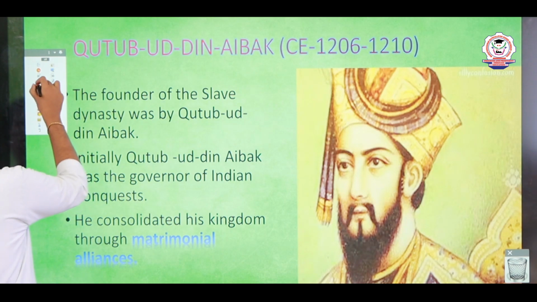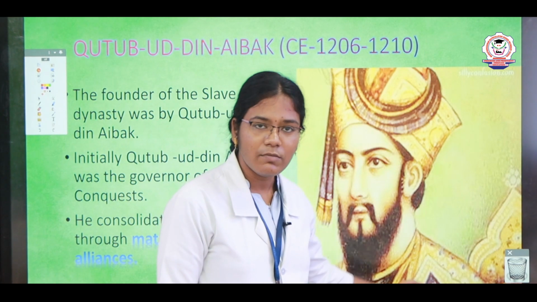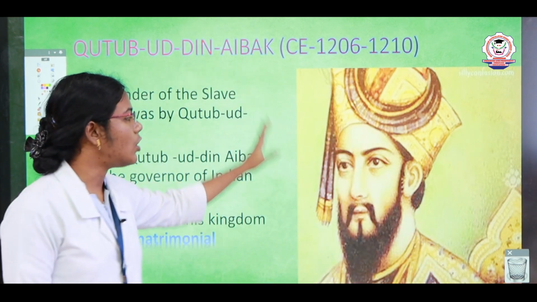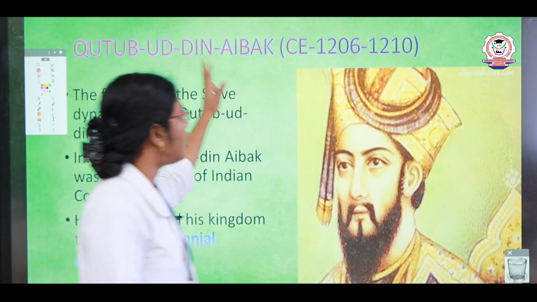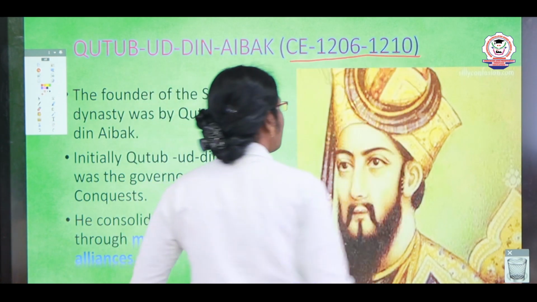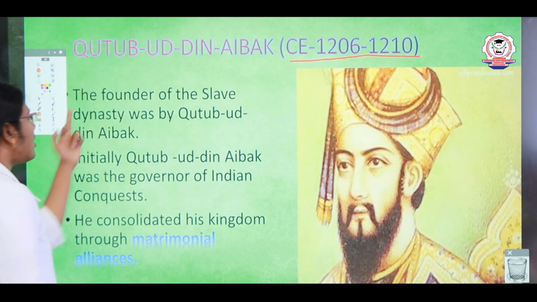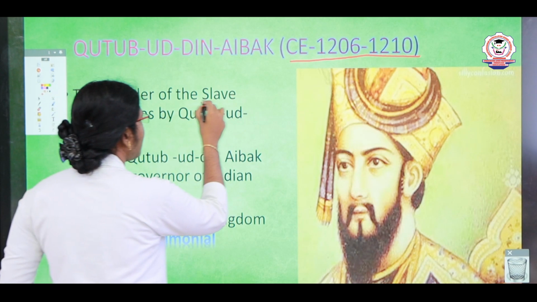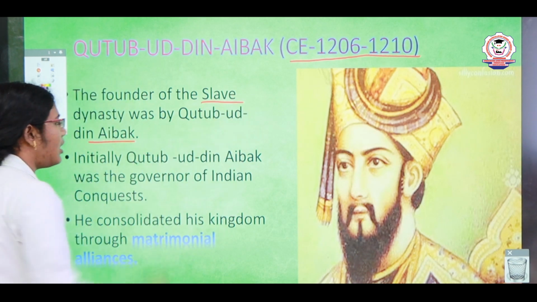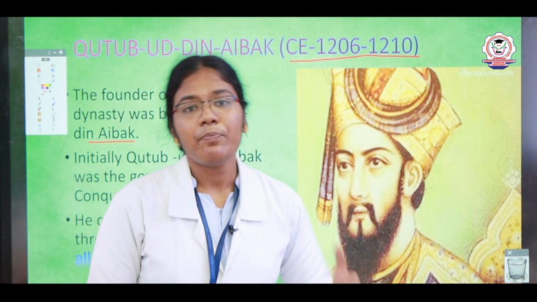Yes, so now we are going to discuss Qutbuddin Aibak. Can you see the picture? Yes, he is Qutbuddin Aibak. His period is about CE 1206 to 1210. He was said to be the founder of the Slave Dynasty.